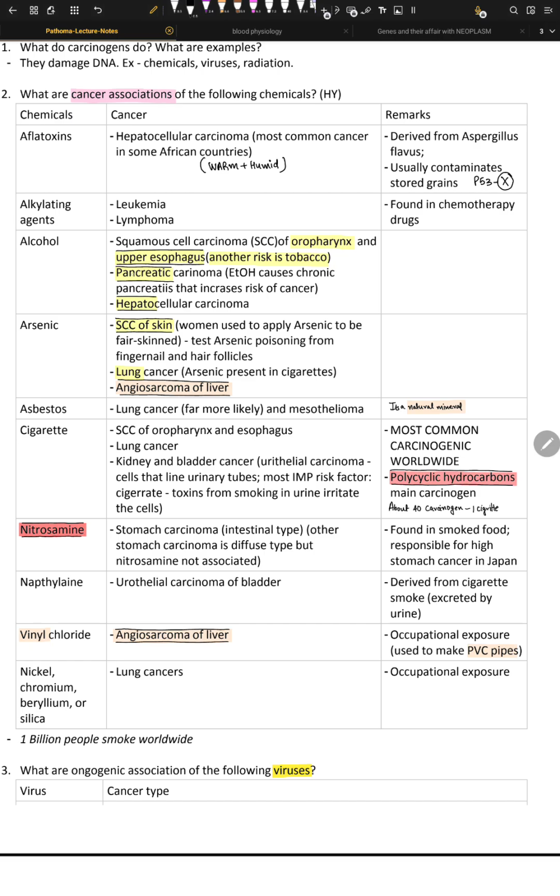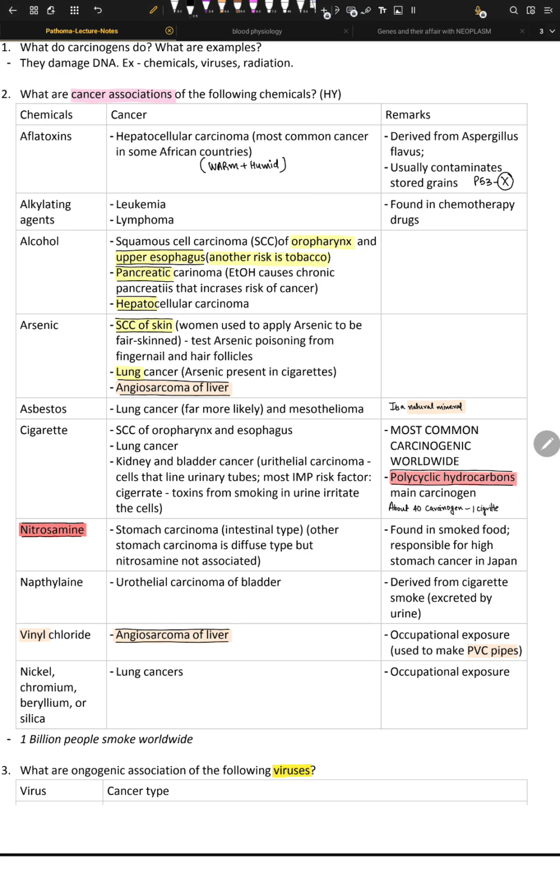So another risk is tobacco. We have pancreatic carcinoma, which can be because of chronic pancreatitis, because you have been drinking for 20 years. And because the liver is the detoxing organ, cirrhosis happens, then dysplasia of the cells happens, and then we have hepatocellular carcinoma. So DNA damage and then chronic inflammation lead to squamous cell carcinoma, pancreatic carcinoma, or hepatocellular carcinoma.